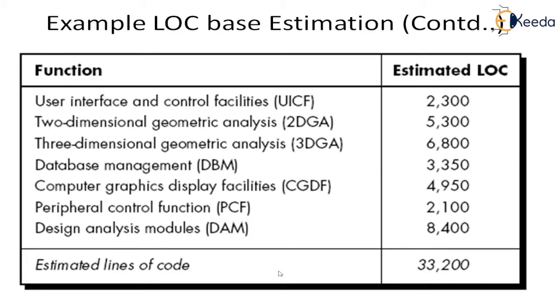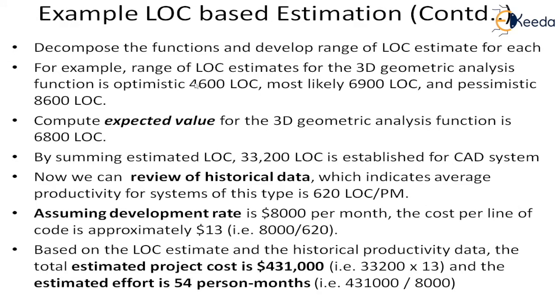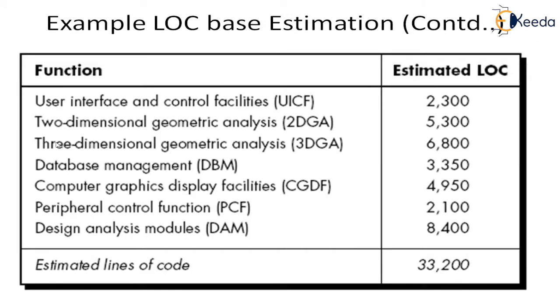So how do we get this LOC? Again, we go to each function and we develop a range of the LOC. So what is that range? That is the pessimistic, most likely, and the optimistic. For example, if you take the range of LOC estimate for the 3D geometric analysis function, suppose optimistic is 4,600, most likely is 6,900, and pessimistic is 8,600, then we can get the expected value of 6,800. So we can see that three-dimensional geometric analysis is 6,800.